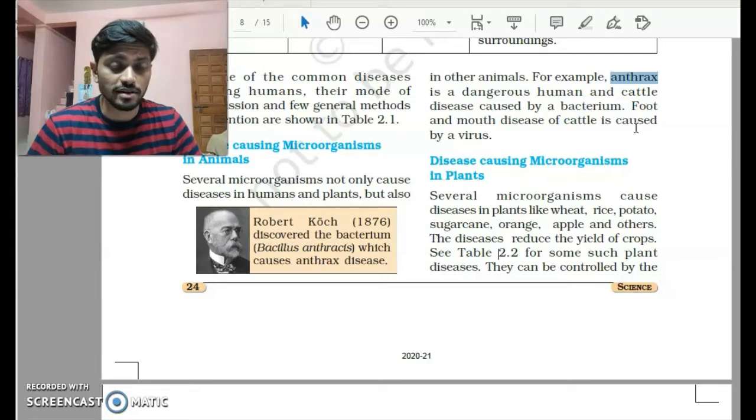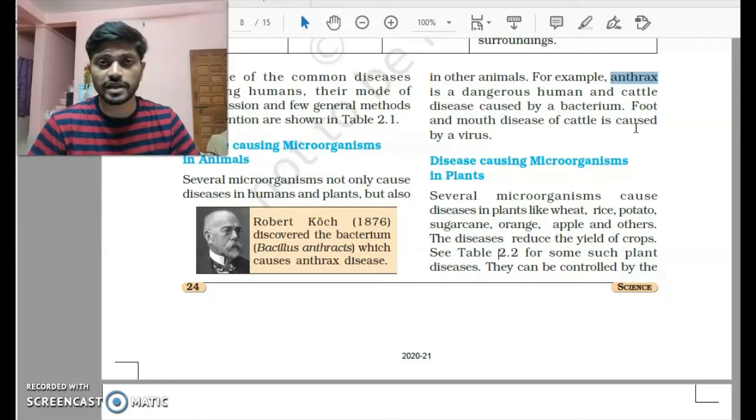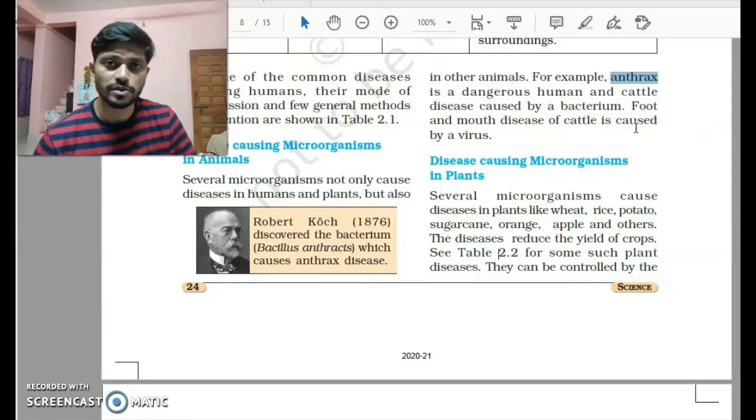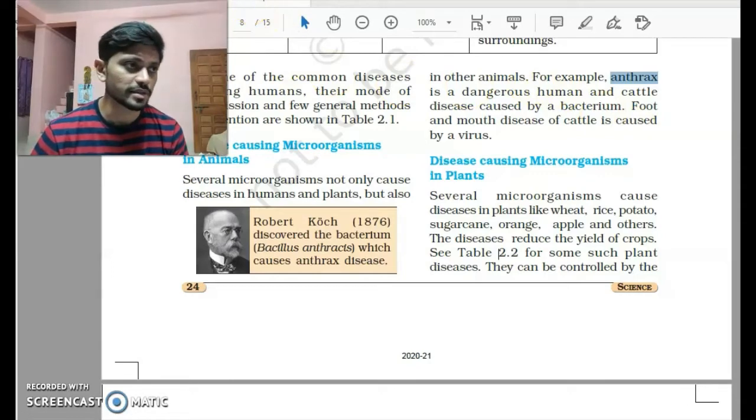There are certain other diseases which are caused in animals because of bacteria. Again, the same goes for plants. If there are some bacteria which affect the plants, it will ultimately affect human beings. It will also affect the yield of a plant. So the harmful microorganisms do affect the human body, animals, as well as plants.